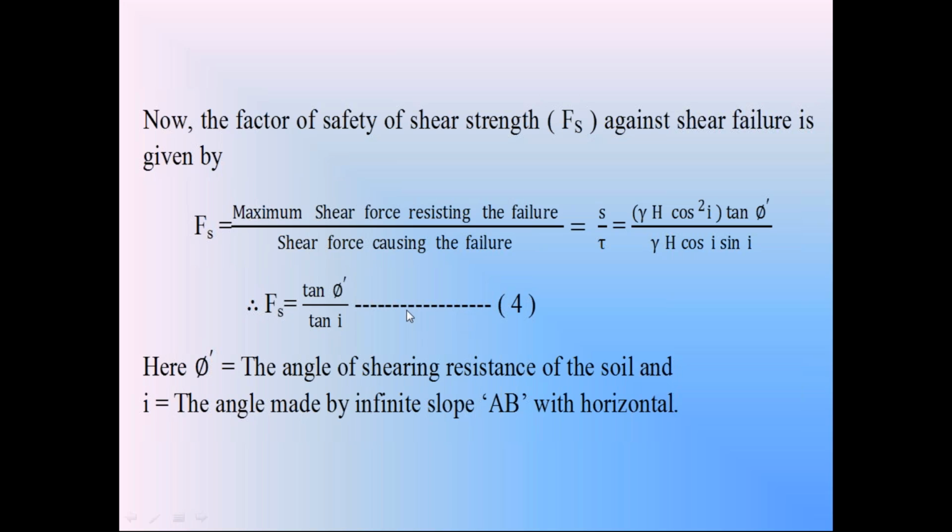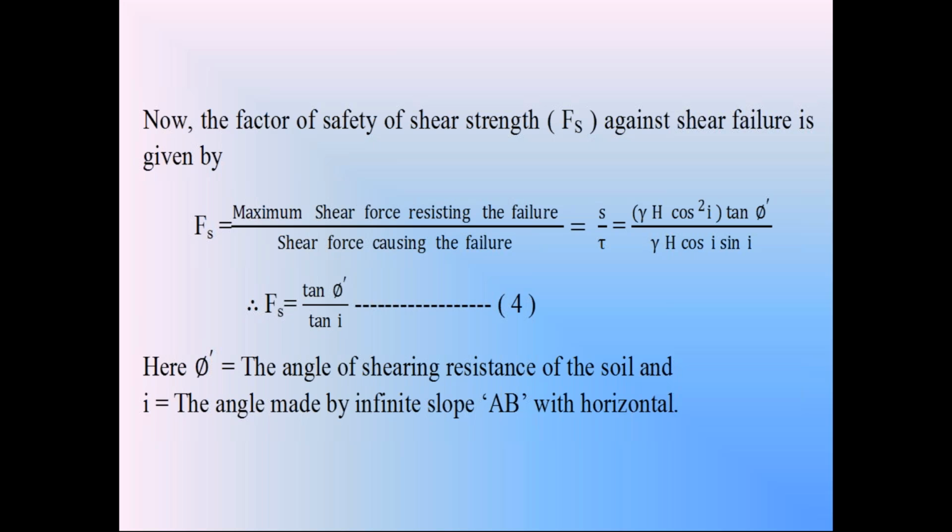Check this equation 4. In this equation 4, phi dash is the angle of shearing resistance of the soil in the side slope. By conducting field experiments, such as the cone penetration test or the standard penetration test on the side slope, we can find out the phi dash value. And by conducting surveying on the side slope, we can calculate the I value. So by knowing phi dash and I, we can calculate the factor of safety of that infinite motionless side slope. Fs is equal to tan phi dash by tan I.